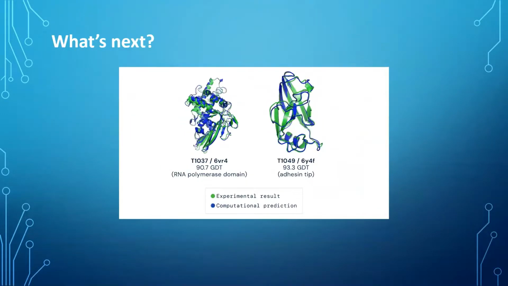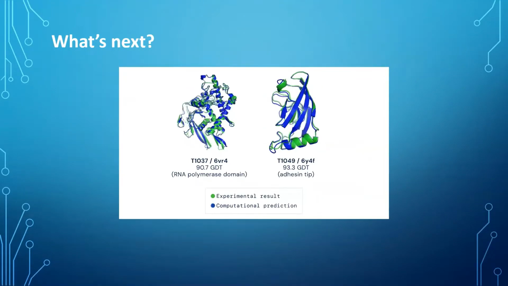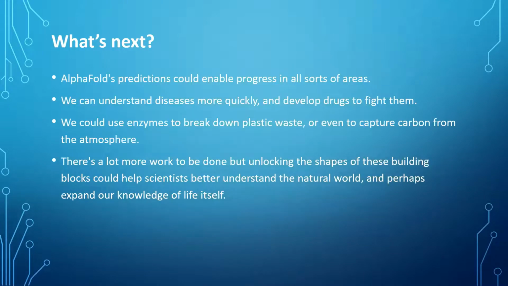So what is next? What can this help in? AlphaFold's prediction could enable progress in all sorts of areas, not just biological, but also environmental areas. We can understand disease more quickly and develop drugs to fight them.